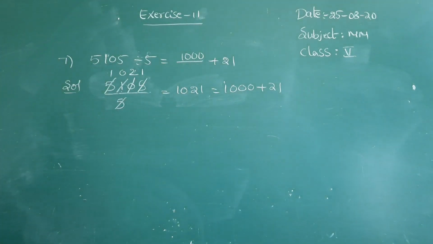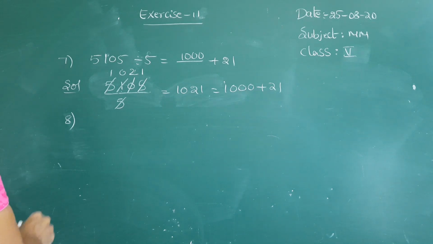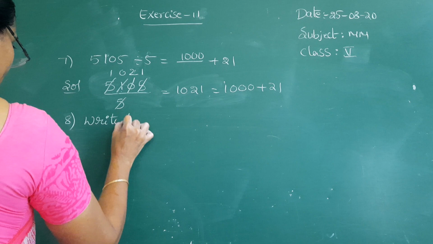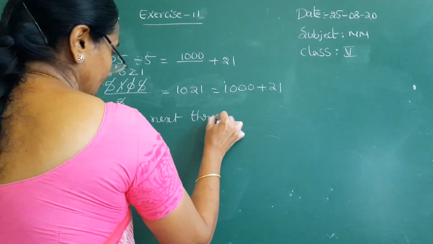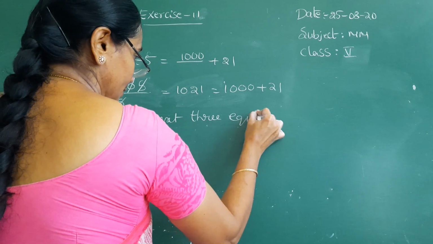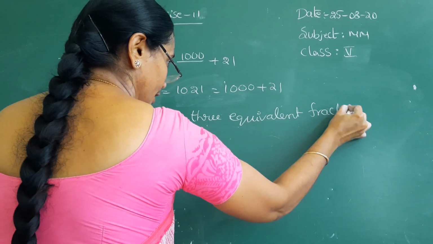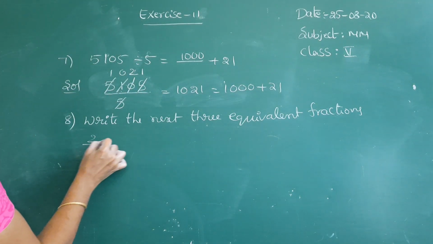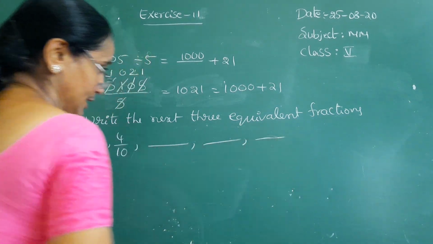8th problem. Write the next three equivalent fractions. They gave here 2 by 5, 4 by 10, dash, dash, dash.